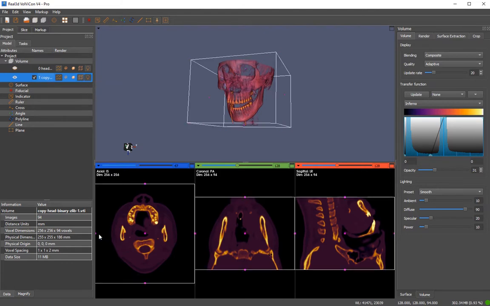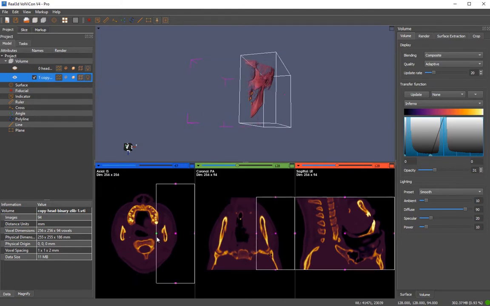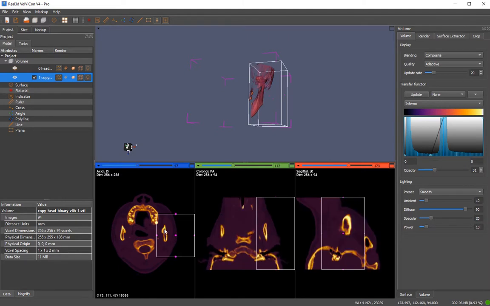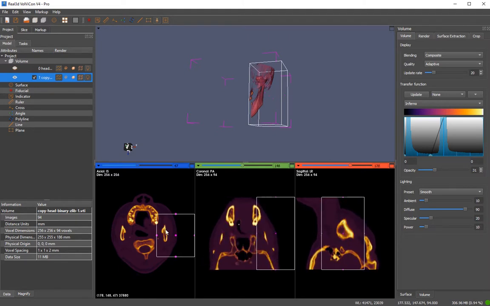Let's crop it. By holding down the shift key and hovering on the image, you can see the same slices in other views. So this helps to know which area you want to consider.